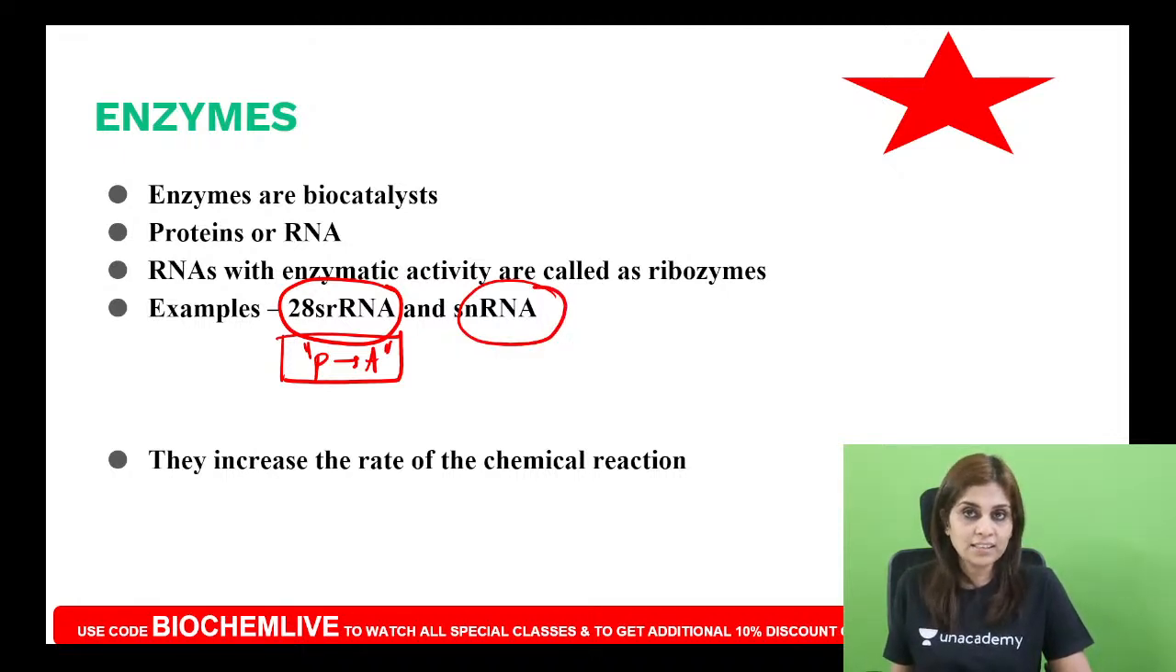Do you all understand this? snRNAs which take part in splicing. Yeah, 23S rRNA is in prokaryotes. Mahadev, good, you remember that. 23S rRNA is in prokaryotes, 28S rRNA is in eukaryotes.